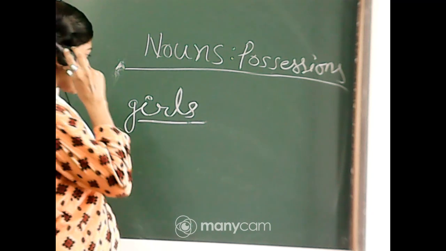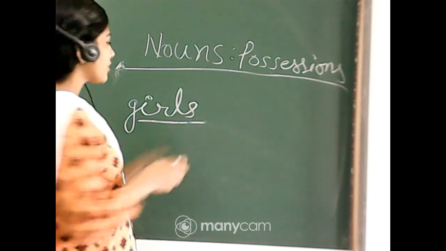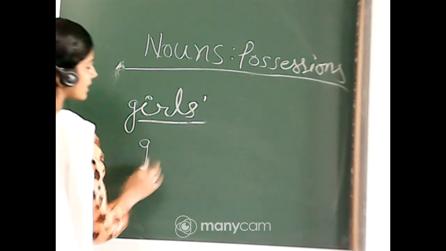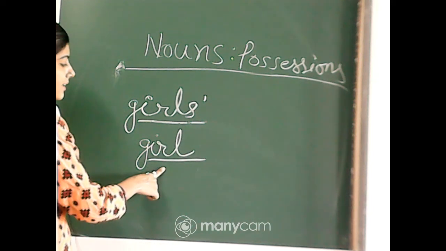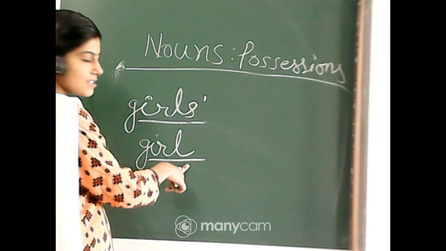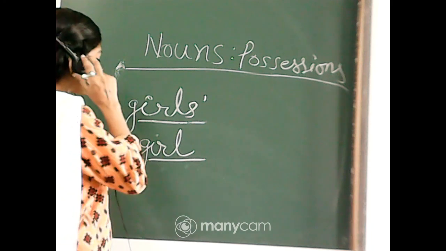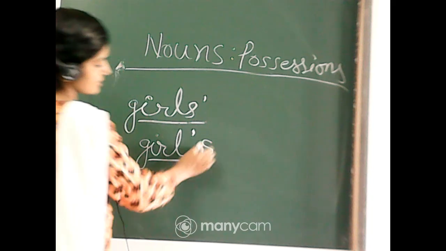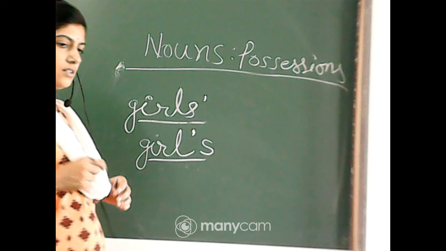So the word girls is a noun and it is also a plural word and ends with s. So we use the apostrophe after s, okay. But if I write only girl, then it is a noun and it doesn't end with s. So to show some belongings of girl, we use the apostrophe before s. Apostrophe then s, girl's, okay. In the previous class we have also discussed it, na?